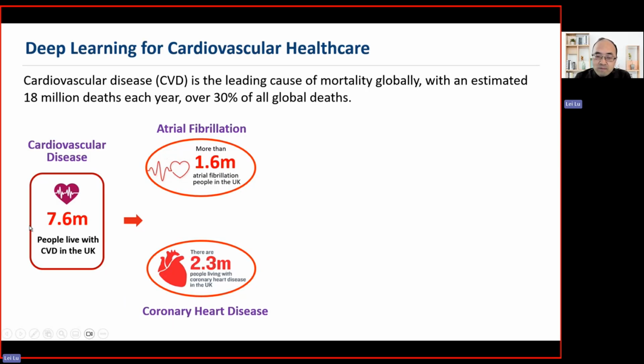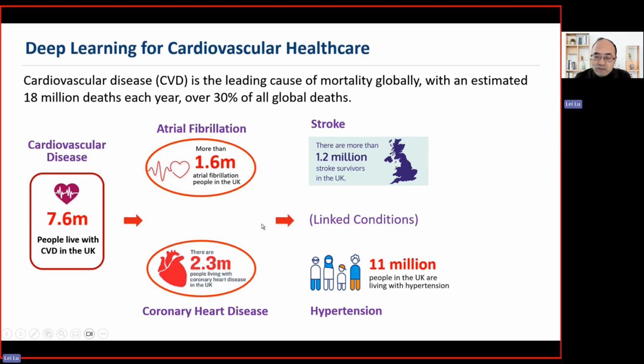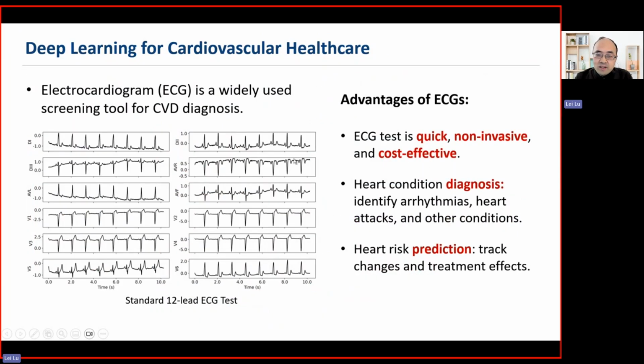In particular, cardiovascular disease is often linked with other health conditions, for example, stroke and also hypertension. So those complications together impose a significant healthcare strain on our NHS system. And we know that ECG is a widely used screening tool for CVD diagnosis. ECG is normally quick, non-invasive, and also cost-effective.